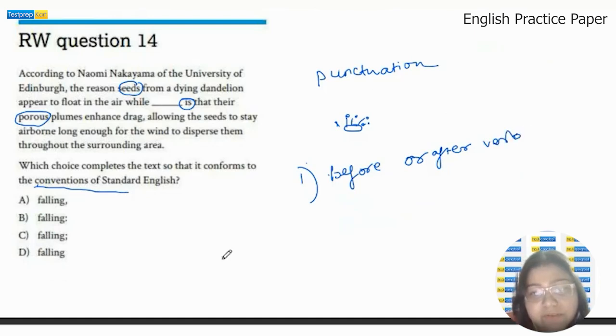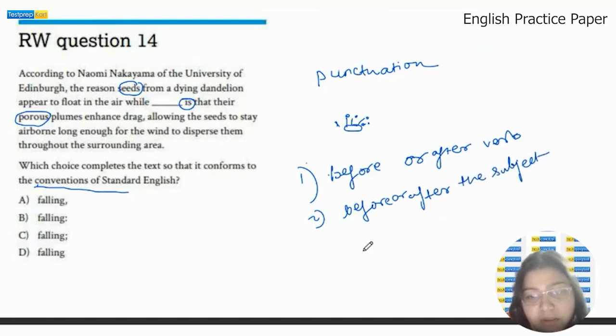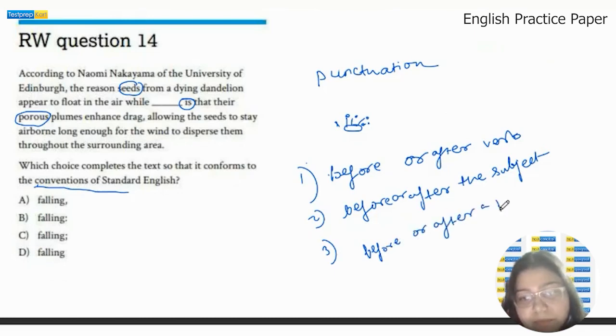Okay, especially if it's the main verb. Two, before or after the subject. Okay, and third is before or after a preposition.